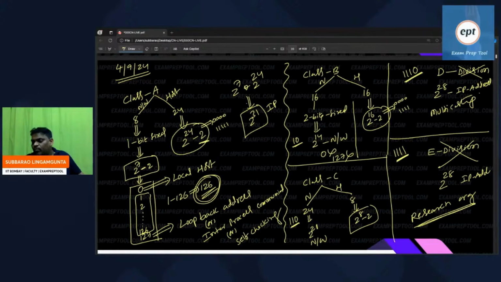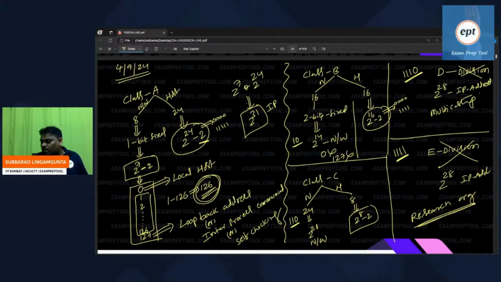Suppose you say we want some IP addresses for a multicasting purpose. What is multicasting? Within a few minutes I will explain. Multicasting purpose, I want some addresses. If you ask, they will allocate from the D class. ISP people will allocate the addresses according to your requirement. You ask the ISP people, I want more IP addresses for my big organization. It is not a research organization, it is a normal organization only. My organization is very big, can you allocate? They will say A class you take.